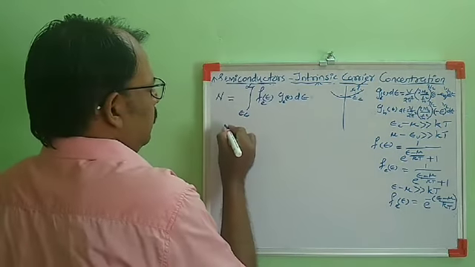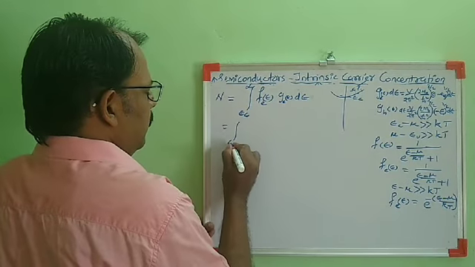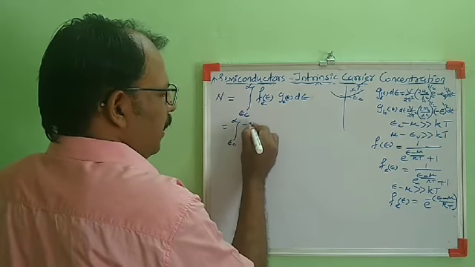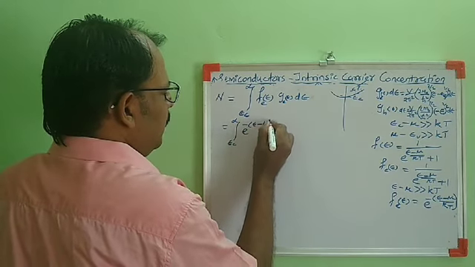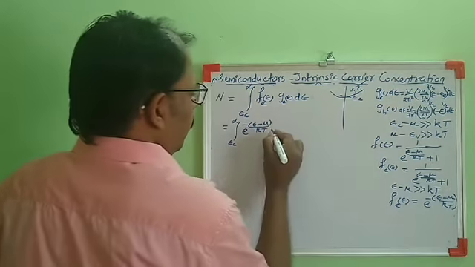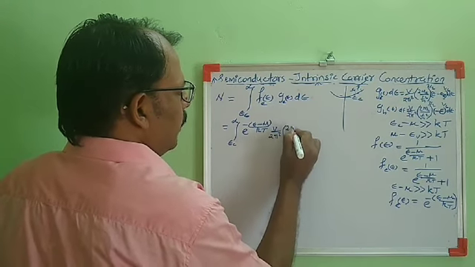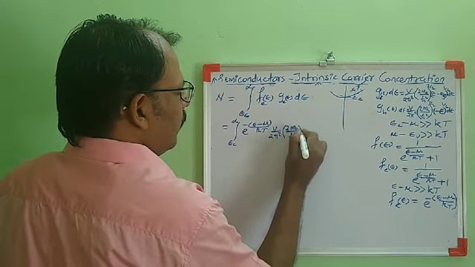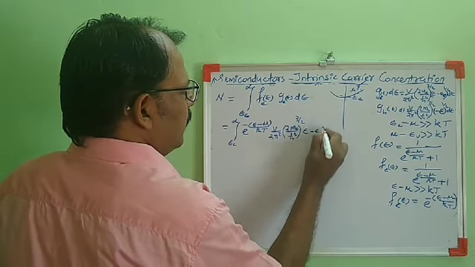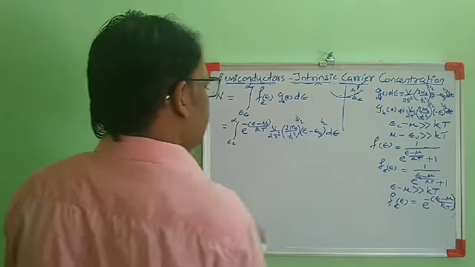So here the integration limit is from EC to infinity, and f of E is e raised to minus of (E minus mu) by kT. The density of states we have written there as V by 2 pi squared, (2 me by h bar squared) the whole raised to 3 by 2, then (E minus Eg) raised to 1 by 2 dE.